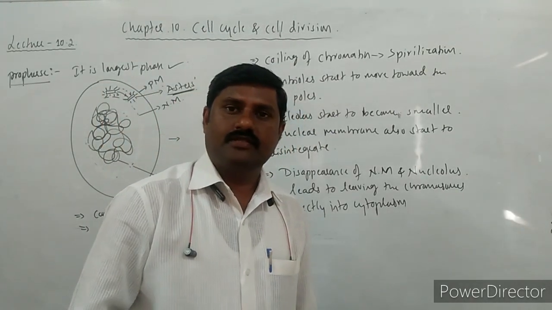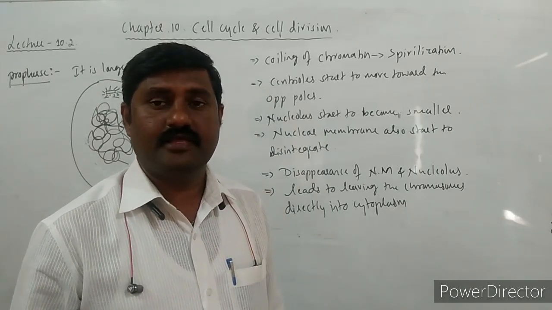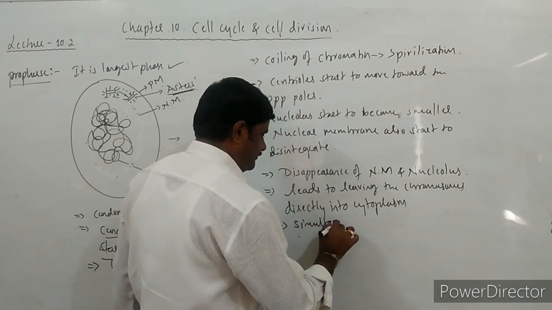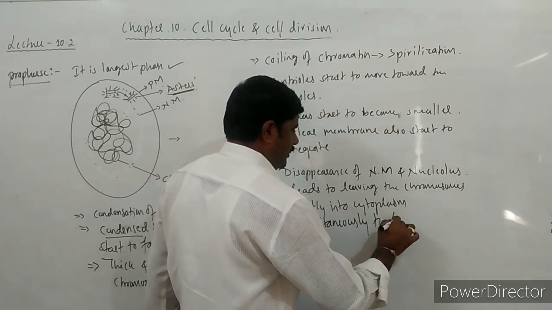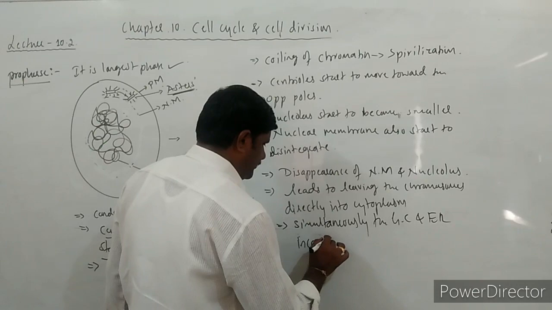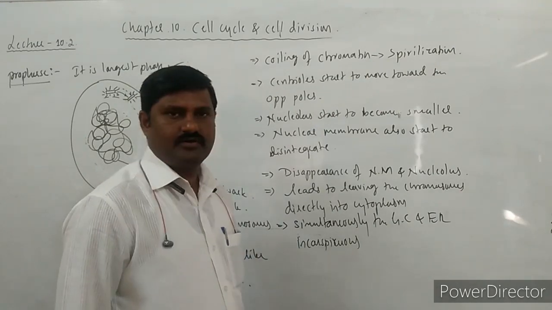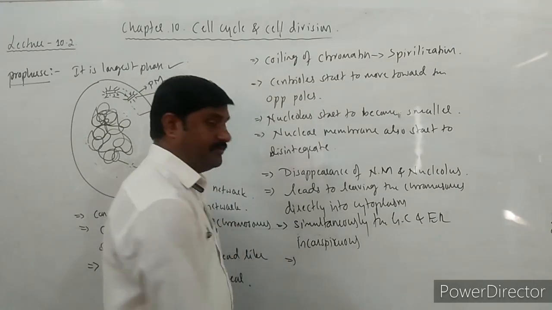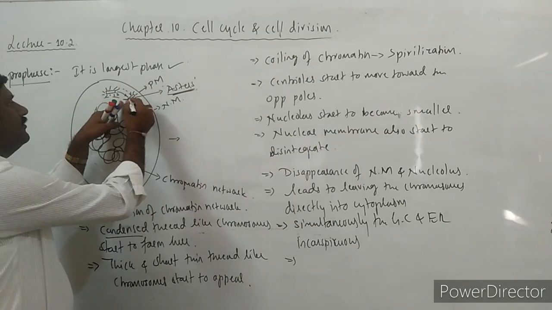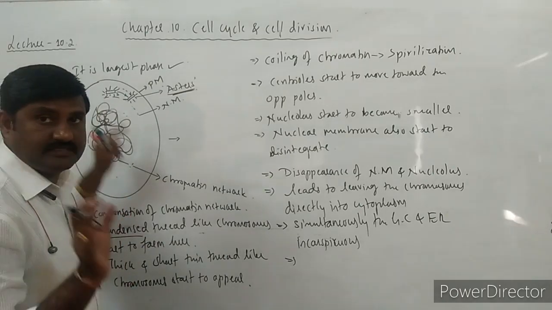Simultaneously, cell organelles like endoplasmic reticulum and Golgi complex become inconspicuous, very negligible. And simultaneously, the asters forming the spindle fibers takes place only in the animal cell, not in the plant cell.